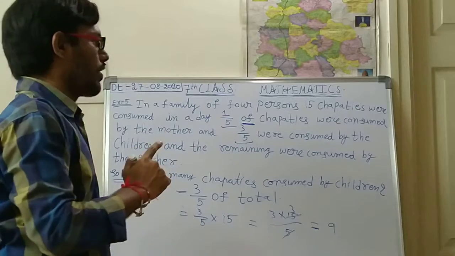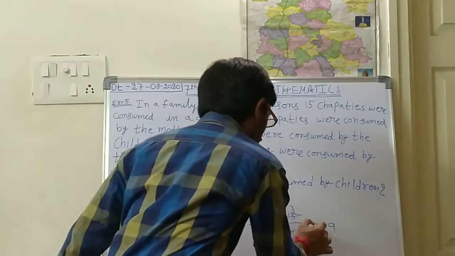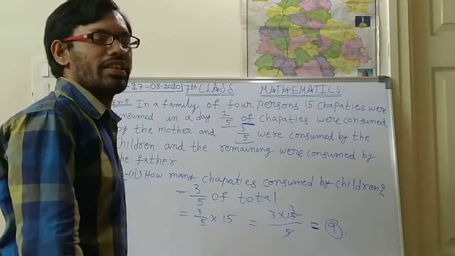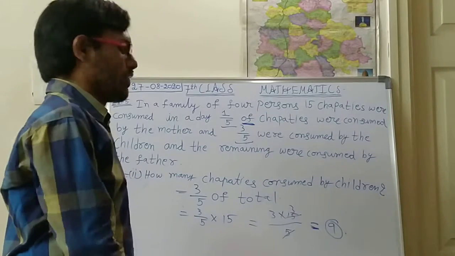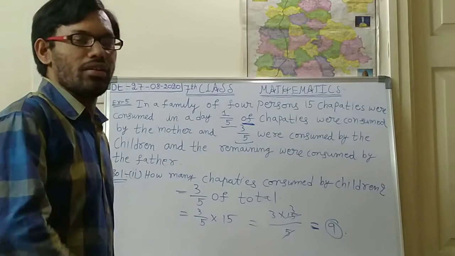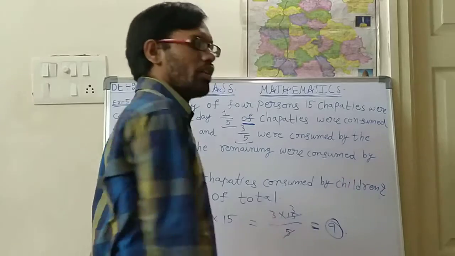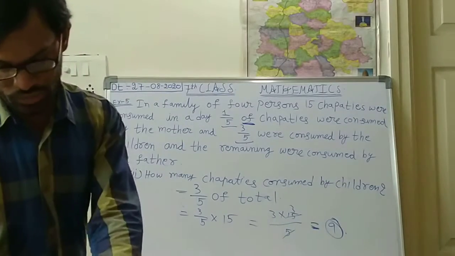So each child eats 3. Each 3 is 9. So totally they will eat 9 chapatis. So every child will eat 4 or 5 or up to their capacity. Okay. So children will eat a total of 9 chapatis. Okay. Next. What is the next question?